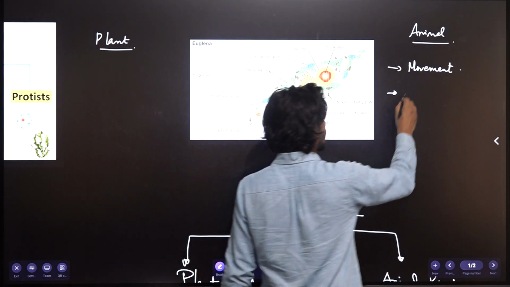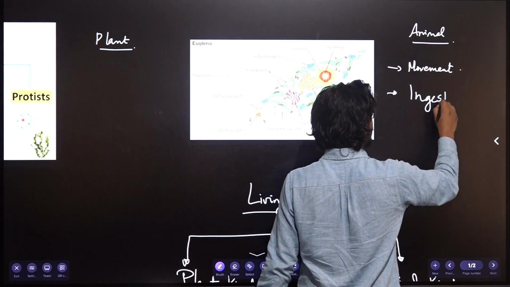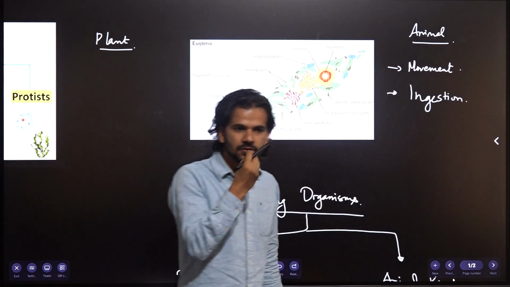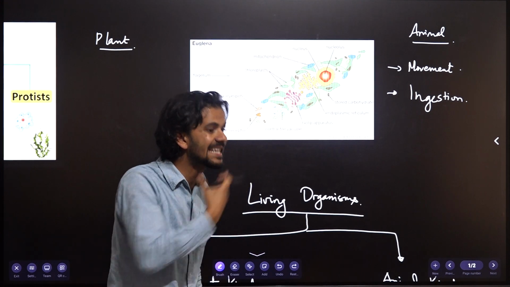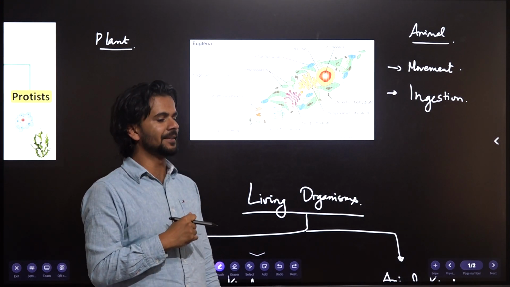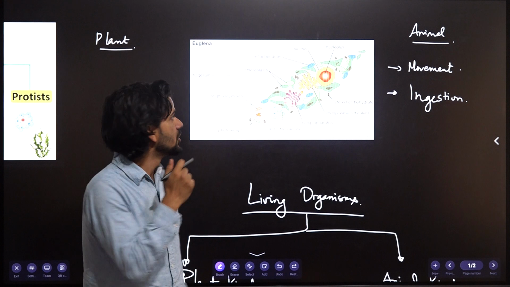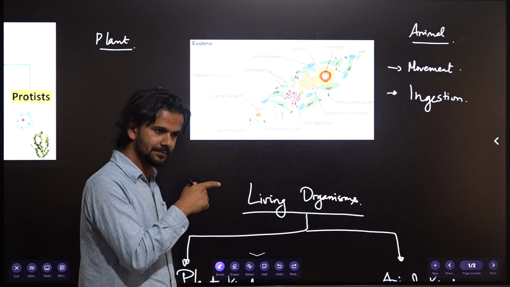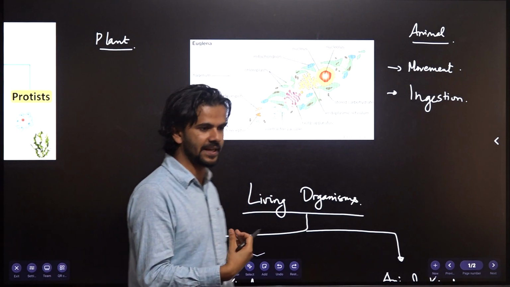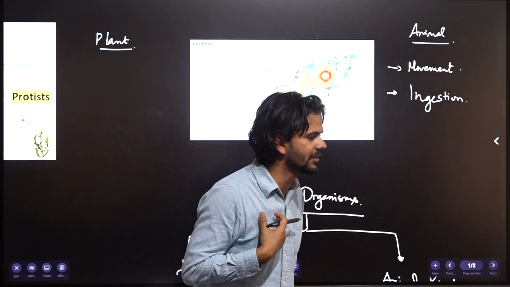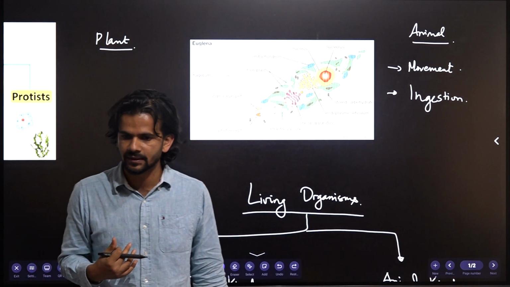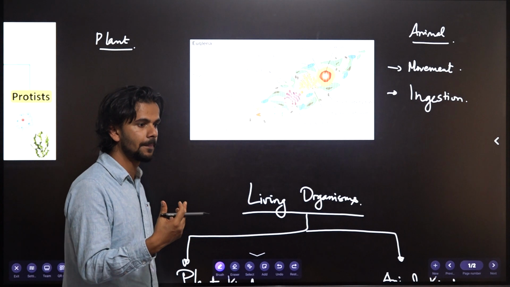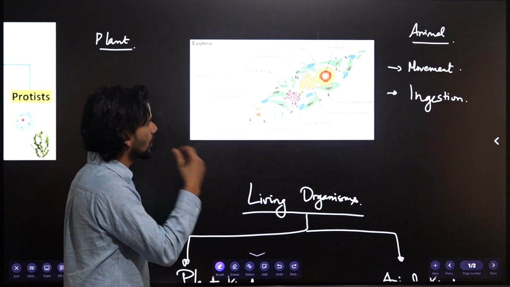Okay? Ingestion. Like animals, we ingest food, right? We can put food in our mouth and eat like this. Similarly, Euglena also can do that. It can eat other organisms. Plants generally, we have an understanding that plants do not do that, right? So it shows the properties of an animal.